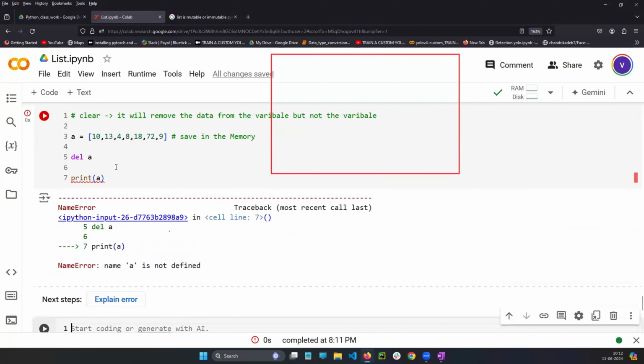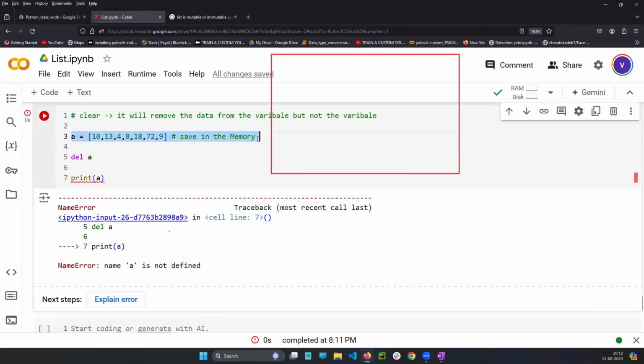So first line will be saving in the memory. Second line, delete A. You are deleting the entire variable, data, everything from the memory. After deleting, again you are calling A, which is not there in the memory. How is it possible? It is deleted here. Then if you are calling this, from where will it come? Name A is not defined. Variable A is not there in the memory.